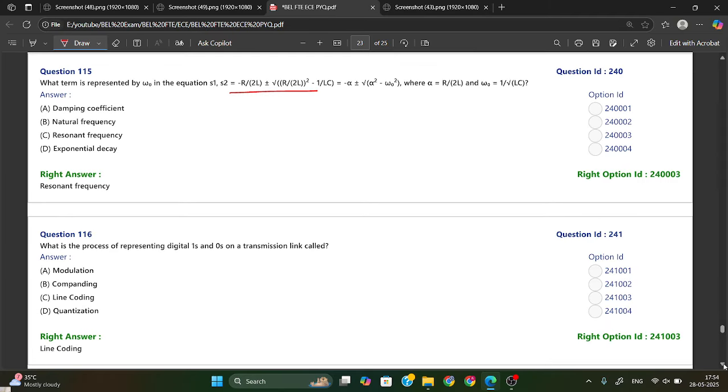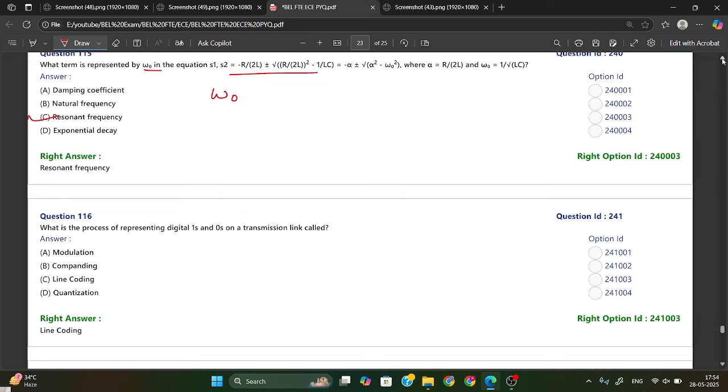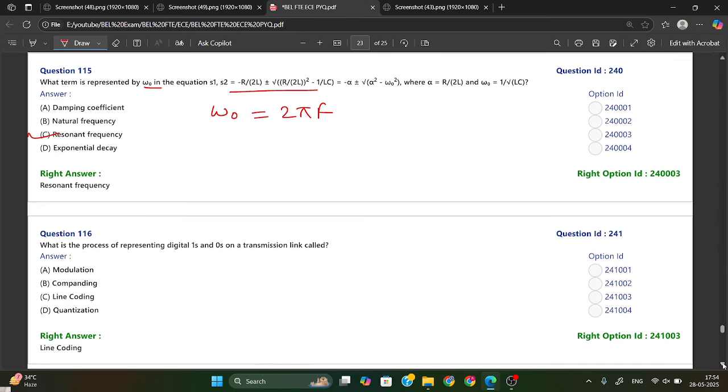What term is represented by omega in the equation? The equation is given already. So generally we know omega is called angular frequency, or the resonant frequency. Omega is the resonant frequency. The value of the resonant frequency is equal to 2 pi f.